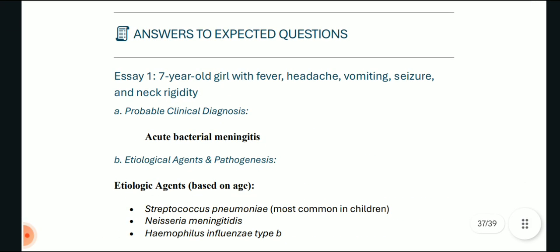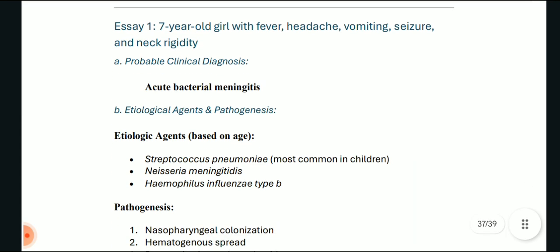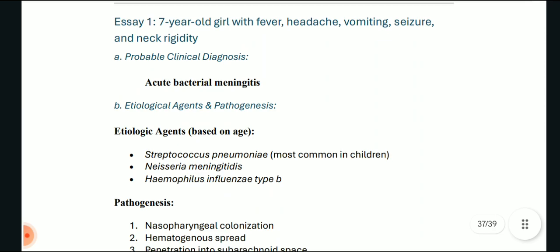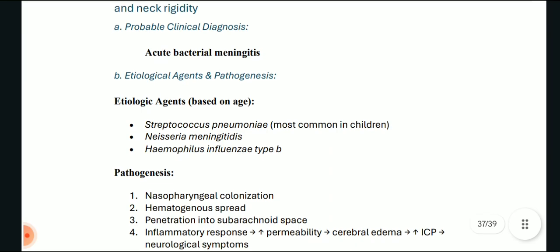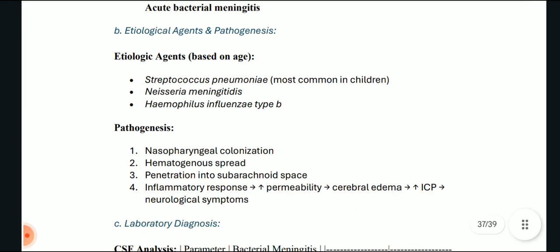Now let us discuss some expected questions. This type of question is there, which comes as a case in your exam also. A 7-year-old girl with fever, headache, vomiting, seizure, and neck rigidity. So what was the most probable clinical diagnosis? Acute bacterial meningitis. Then it asks the etiological agent and pathogenesis.